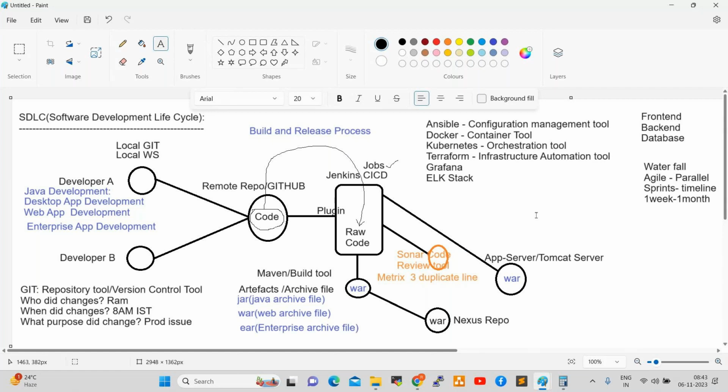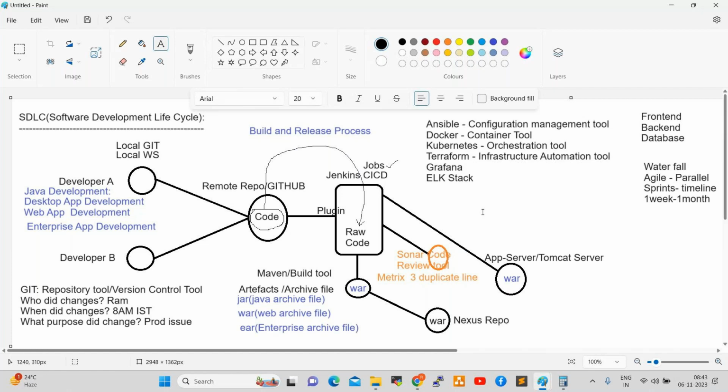Next one is Grafana. What is Grafana? This is a monitoring tool. Even the ELK stack also. Both are monitoring tools. In DevOps, these two are very important tools to monitor the resources. In AWS we have monitoring tools, which are CloudWatch and CloudTrail. In DevOps, we have Grafana and the ELK stack. These are very popular tools.